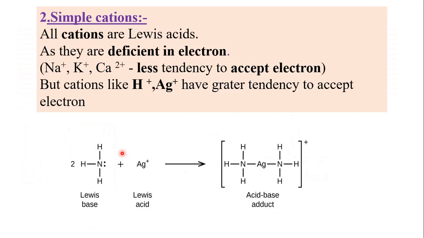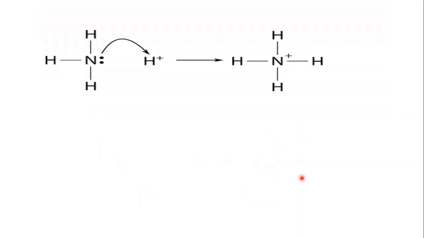Or the simple cations, that is all cations are electron deficient, and therefore all simple cations can act as Lewis acids. For example, Ag+ ions, H+ ions, they have greater tendency to accept electrons. See here in this reaction, Ag+ ion accepts an electron pair from ammonia and forms an addition compound, an acid-base addition compound is formed. Here also ammonia donates its electron pair to the Lewis acid, that is hydrogen ion, that is proton, and forms NH4+ ion.